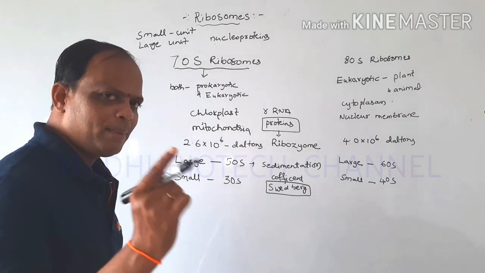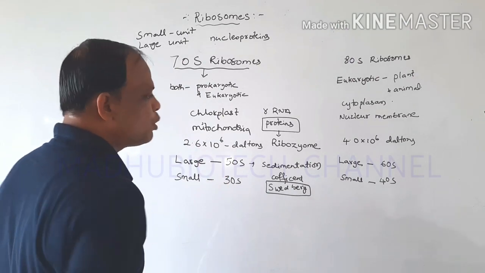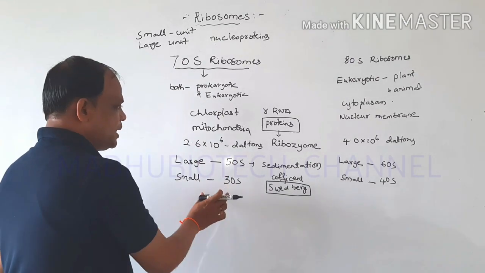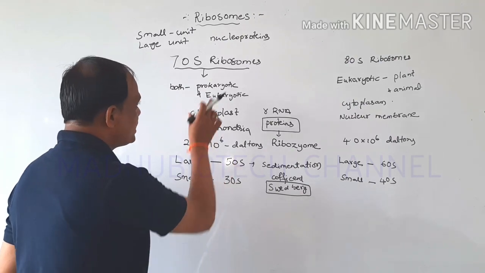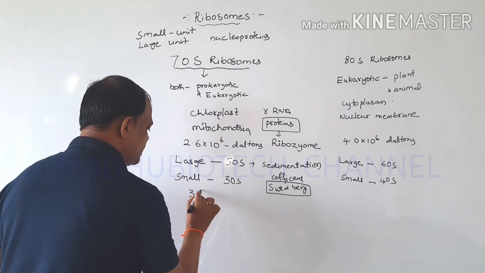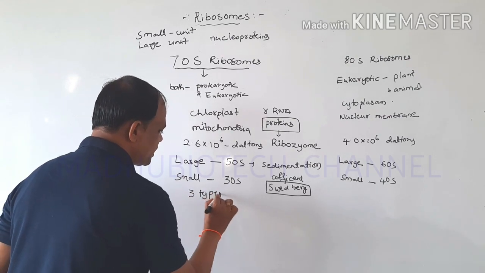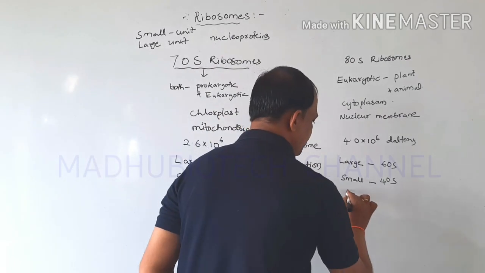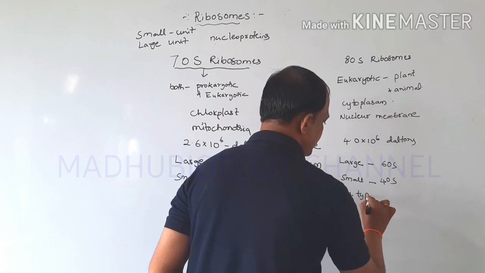In the chemical composition of ribosomes, the 70S ribosomes contain 3 types of RNAs, and the 80S ribosomes contain 4 types of RNAs.